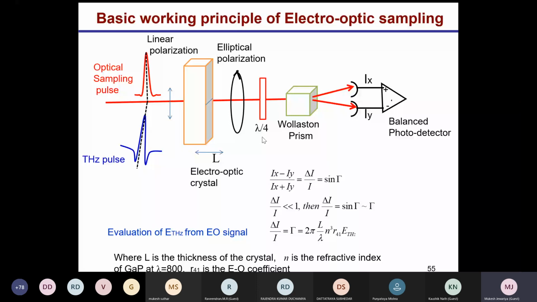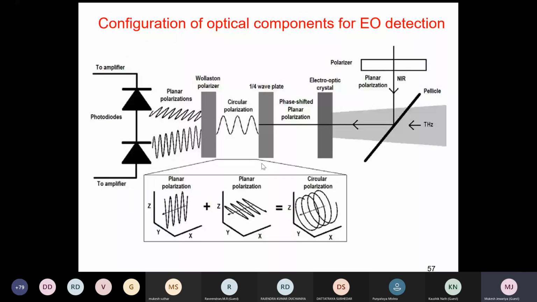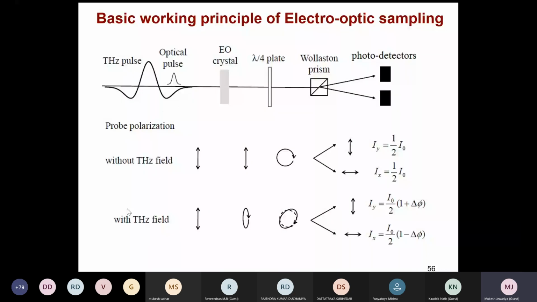Okay, I depict it again. You have the optical pulse and the terahertz pulse. You shine them on this EO crystal, the electro-optic crystal. Your initial polarization when there is no terahertz is like this: linearly polarized. But when we have terahertz, this linearly polarized light gets circularly polarized. By a lambda by 4 plate we convert this into elliptical polarization, and this elliptical polarization gives the measure of the terahertz. Very simple, but doing it is very, very difficult.